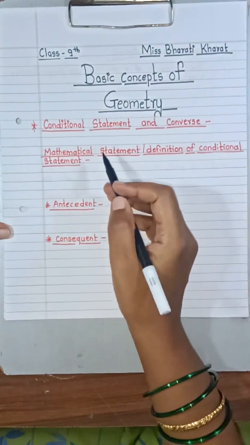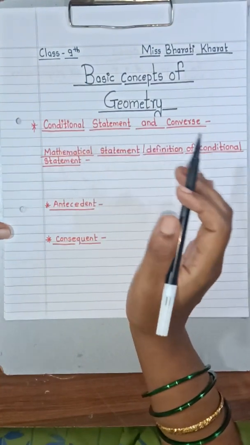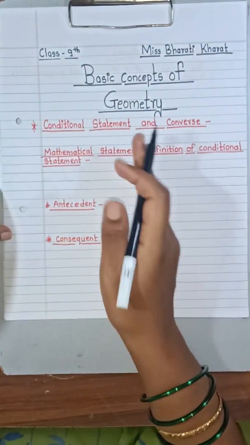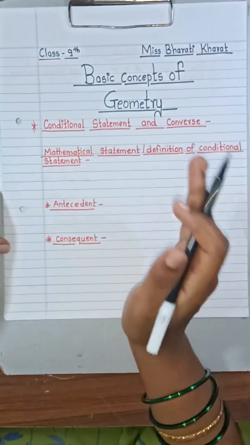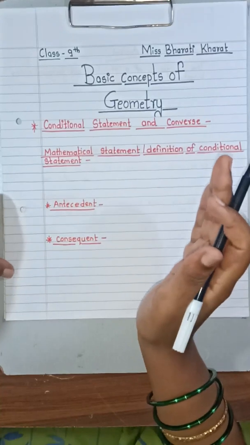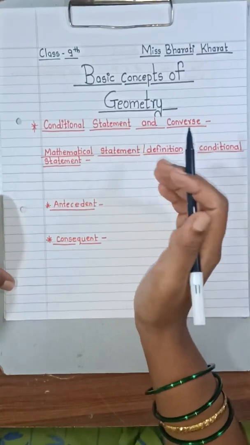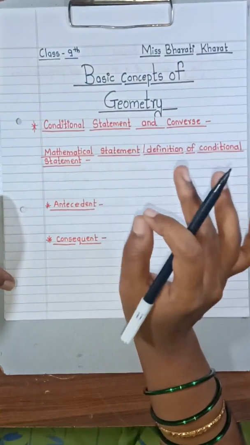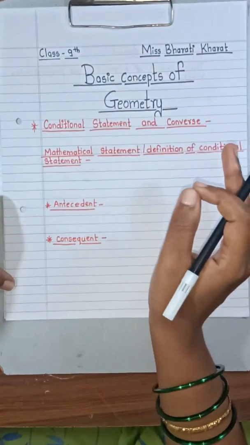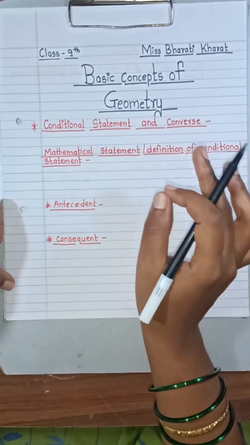In a mathematical way, you can define conditional statements as the statements which can be written in if-then form. They are called conditional statements.